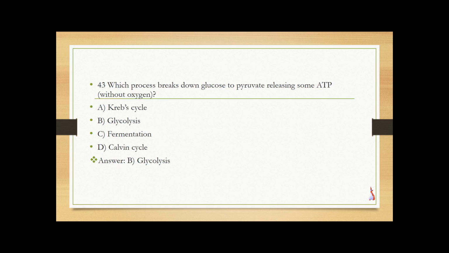Which process breaks down glucose to pyruvate, releasing some ATP without oxygen? A. Krebs cycle. B. Glycolysis. C. Fermentation. D. Calvin cycle. So the answer is glycolysis. It occurs in the cytoplasm, producing a small amount of ATP without oxygen.